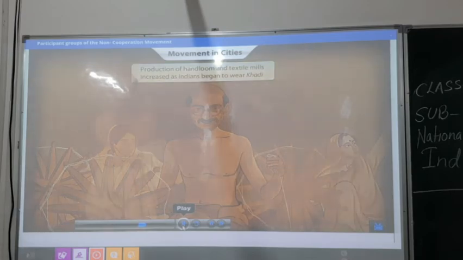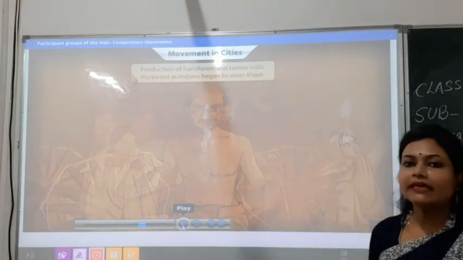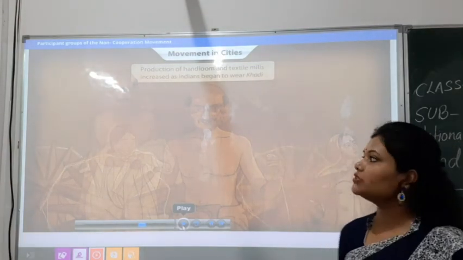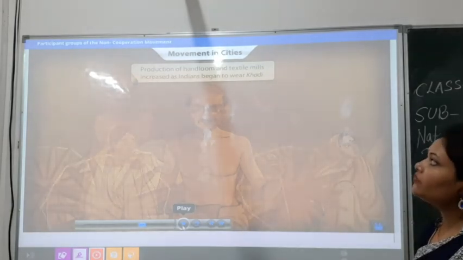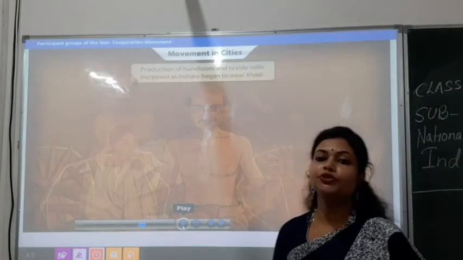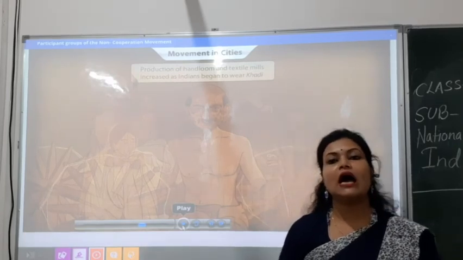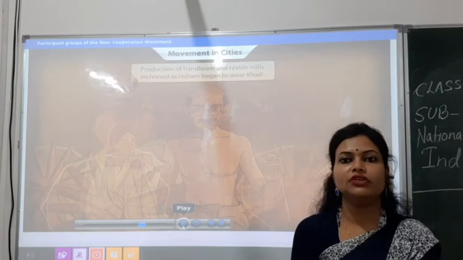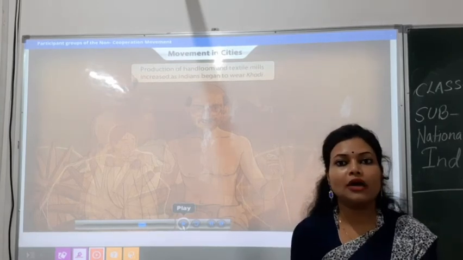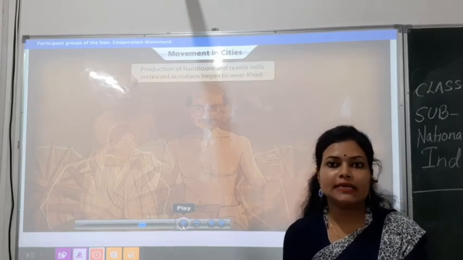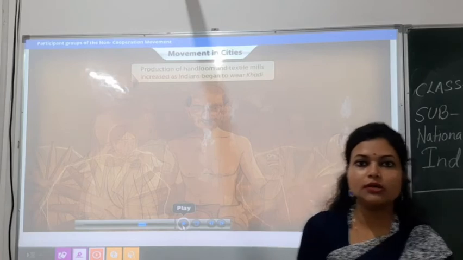Yes, so what happened because of the boycott of foreign products? The demand for Indian products increased. So the production of handloom and textile mills increased as Indians began to wear khadi. Khadi is our country's production only. We used to produce this khadi cloth. So the demand for khadi products and Indian textiles increased because we were boycotting the foreign goods.